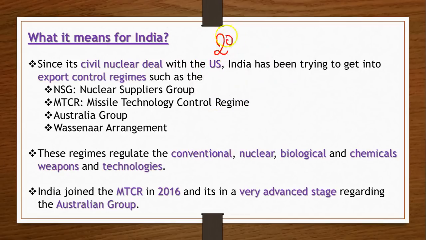Eventually it was in 2008 when the USA decided to go ahead with a civil nuclear deal with our country. This was a big boost for our country, and since then India has been trying to get entry into the NSG (Nuclear Suppliers Group), MTCR, the Australia Group, and the Wassenaar Arrangement.